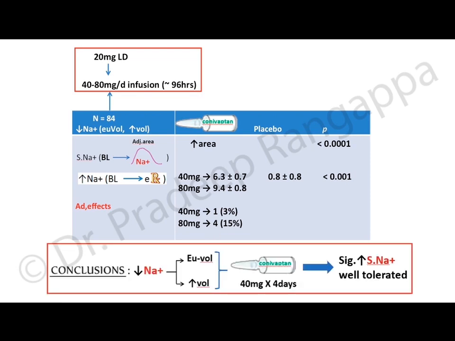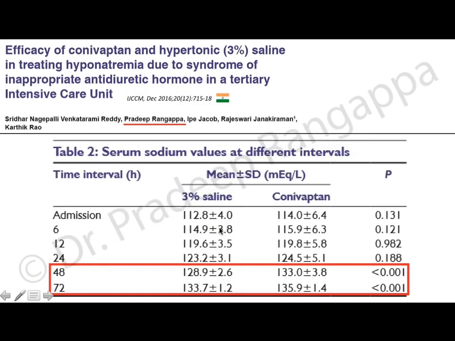The conclusion from this Israeli paper was that in patients with hyponatremia due to euvolemia or hypervolemia, 40 mg of conivaptan for 4 days significantly improves the serum sodium level, and the treatment was well tolerated. They suggested 40 milligrams may be a little safer because 80 milligrams had a few more side effects.